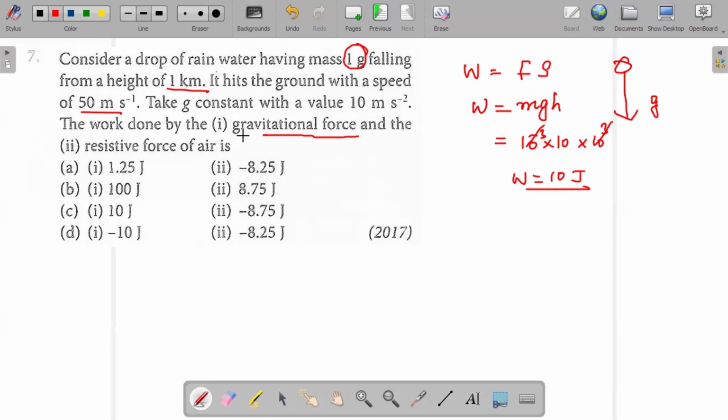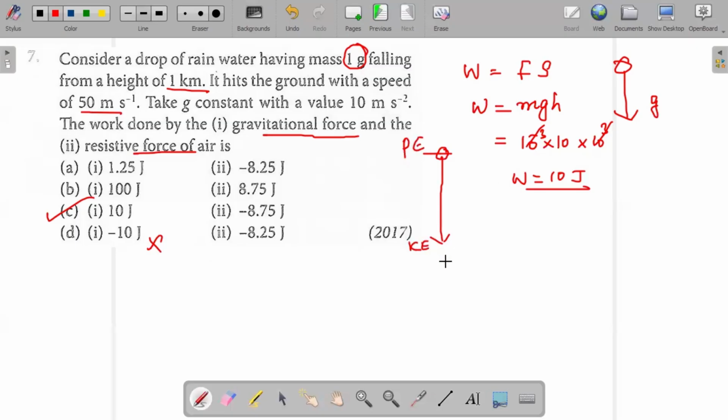The first part answer is plus 10 joules. The work done by the gravitational force is positive because the body is moving along the gravitational force. Second part, the resistive force. When it falls, the potential energy at the top should be converted when it reaches the ground.